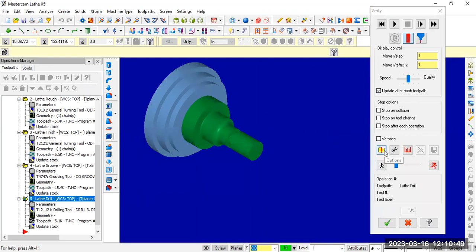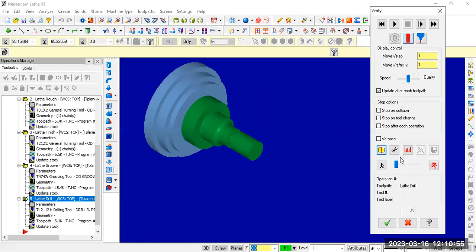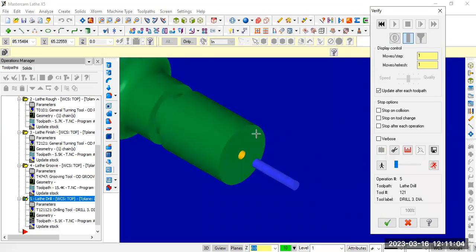Here you can use different colors also. Change the color. A hole is formed.